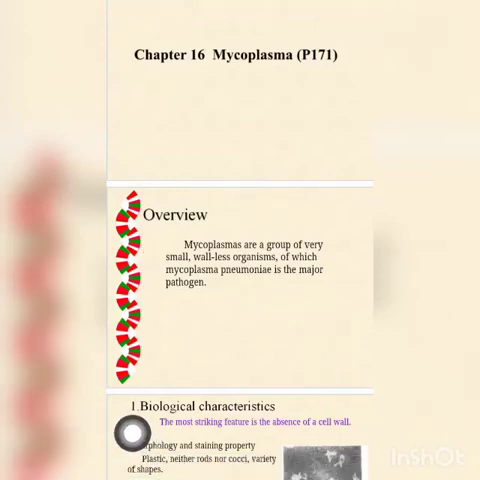Back to channel. Today we are going to see about Mycoplasma microbiology. So here we have the classification. It belongs to the class Mollicutes, order Mycoplasmatales and family Mycoplasmataceae, and the genera Mycoplasma and also Ureaplasma. So let us see actually what is Mycoplasma.